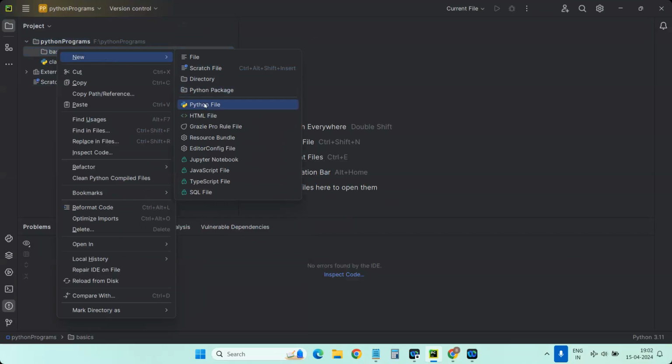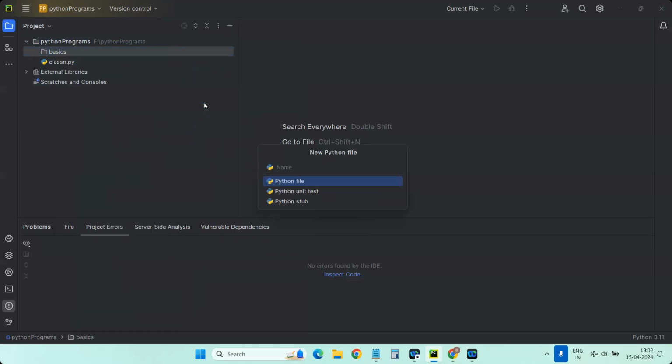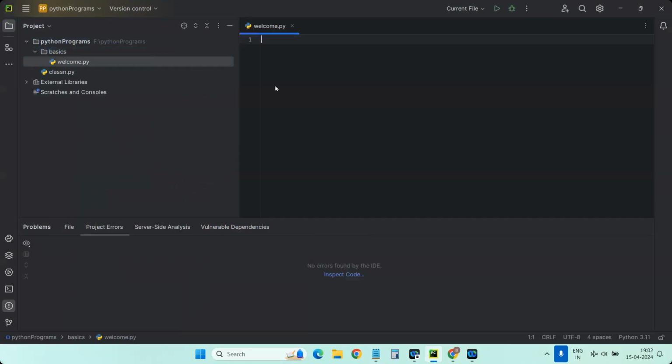That's it. So I'm creating a new Python file where I'm giving, let's take, welcome. Now it will create a new file called welcome.py. Now what I'm trying to do here is enter the username from the keyboard, and then I will say, hey, hello, welcome to Python.